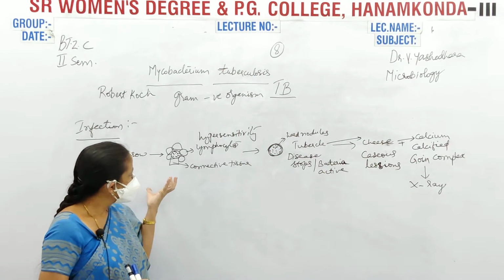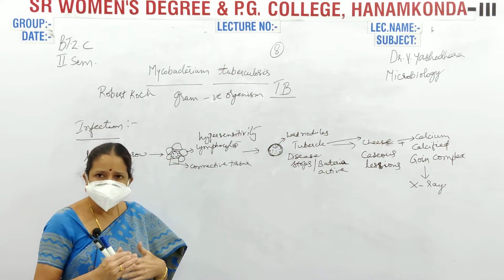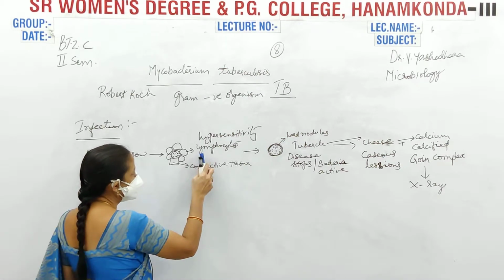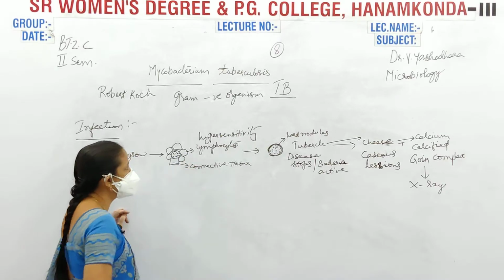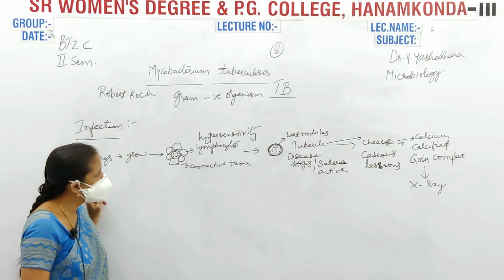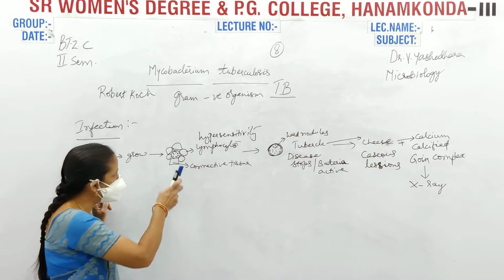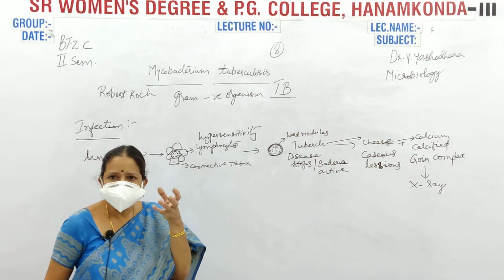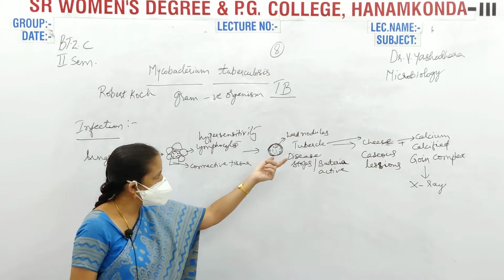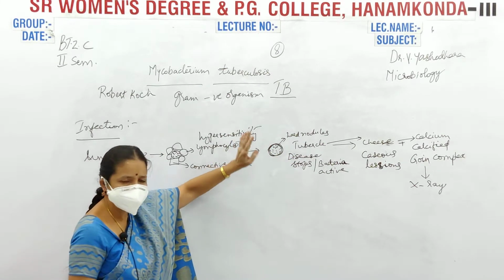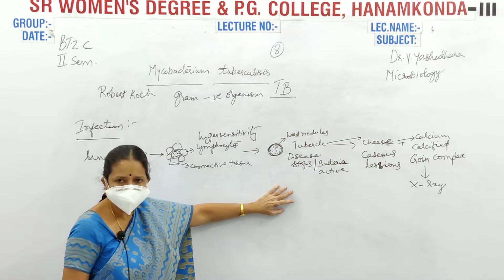Slowly this reacts with the lymphocytes, a hypersensitivity reaction takes place, and they convert into hard nodule-like structures called tubercles. So the disease is known as tuberculosis, and the bacterium is known as Mycobacterium tuberculosis.